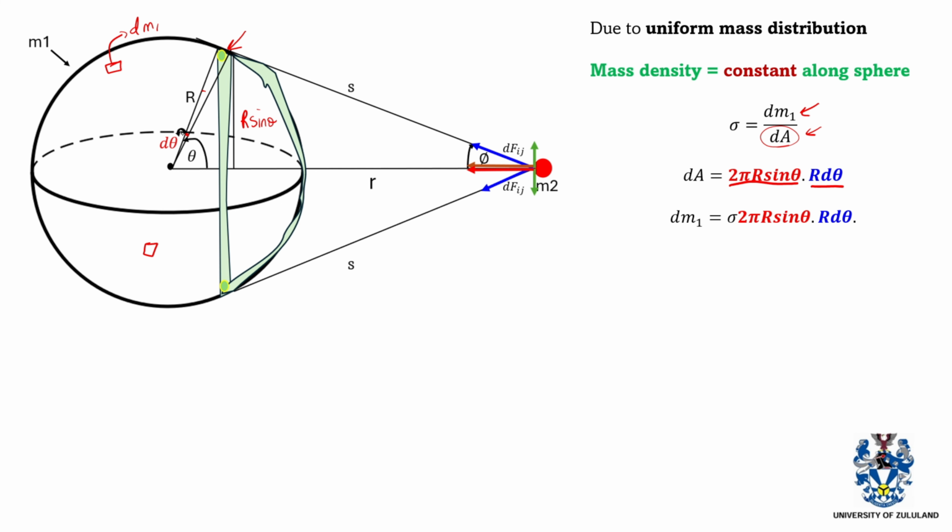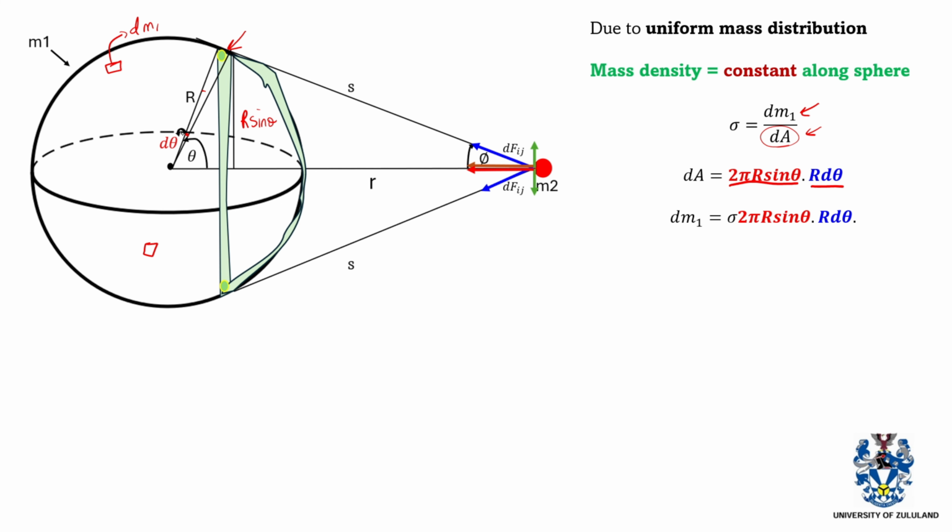Now, to find the force here, we can take out the constants. In this case, the constants are all the factors that are not affected by the angle theta, because here we're integrating in terms of theta. G is a constant because it is just the gravitational constant.